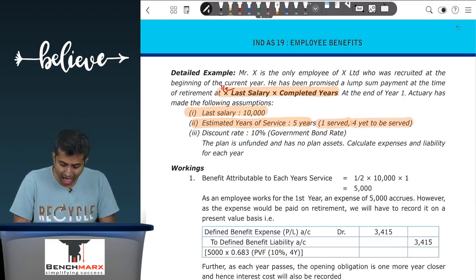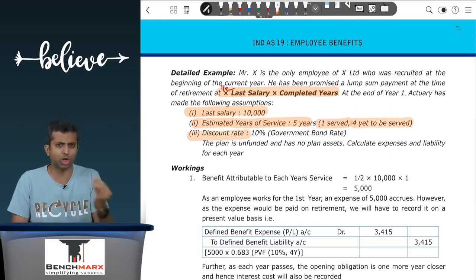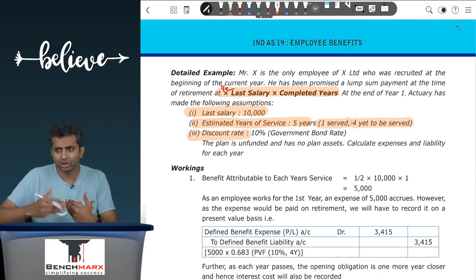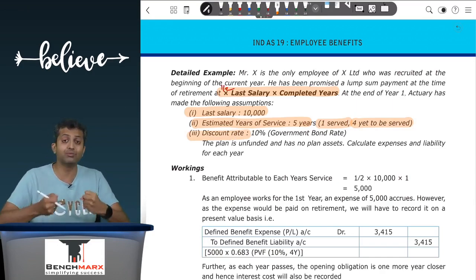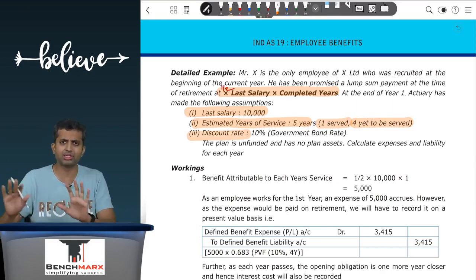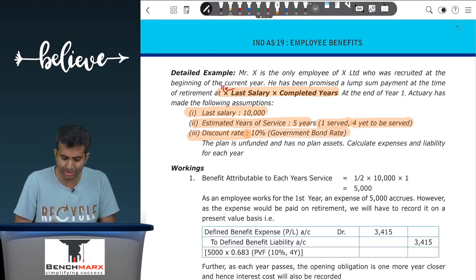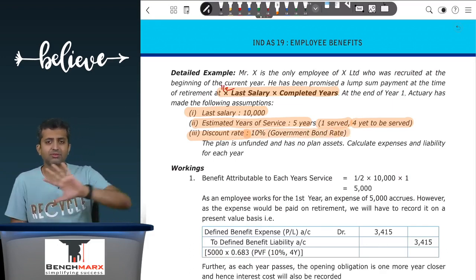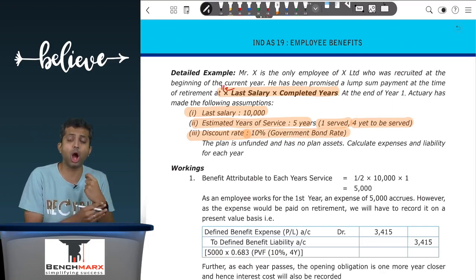And the discounting rate, which is typically the rate of the government bonds, because this is more like the opportunity cost. The money that I will be investing will typically be in safe assets, so government bonds. Let's say 10% government bond is the rate. Let us say this fund has no plan assets. So how will we measure the liability?